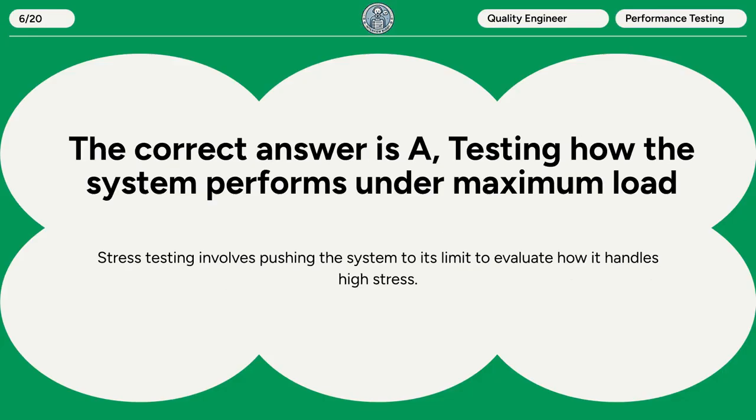The correct answer is A. Testing how the system performs under maximum load. Stress testing involves pushing the system to its limit to evaluate how it handles high stress.